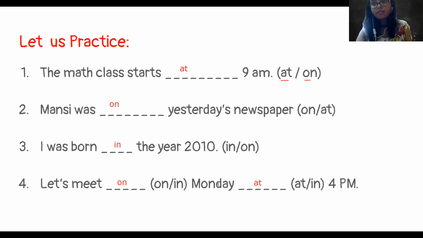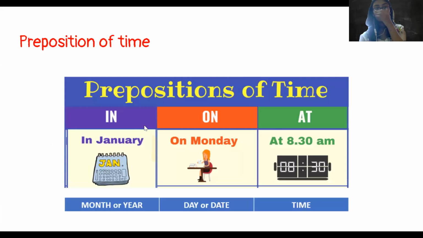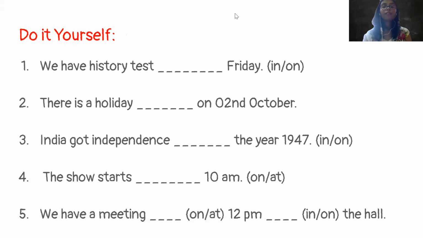Quickly write all of this in your notebook. If you don't understand, go back to this. If you don't understand, if you have to use on, in, or at, go back to this picture, okay, and see in, month or year, on, day or date, at, time. All right. Now these are questions that you have to do on your own. Read the question, see whether it's a day, is it a month or a year, or is it a time, and accordingly use in, on, or at.